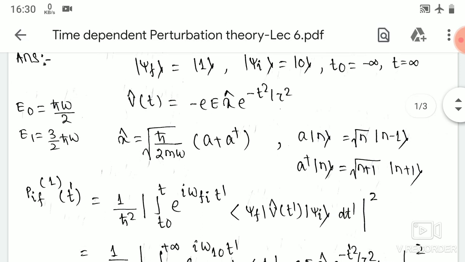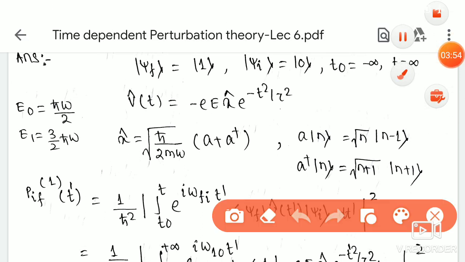In a harmonic oscillator, the ground state energy is E naught equal to h bar omega by 2, and E1, the energy of the first excited state, is 3 by 2 h bar omega. We have considered a one dimensional harmonic oscillator where En is equal to n plus half, whole into h bar omega.